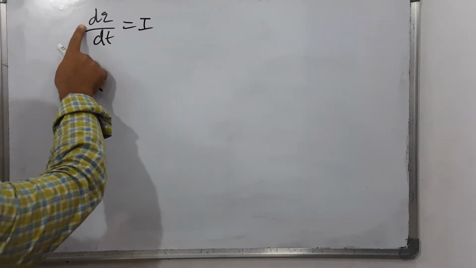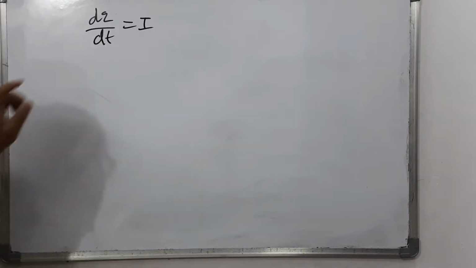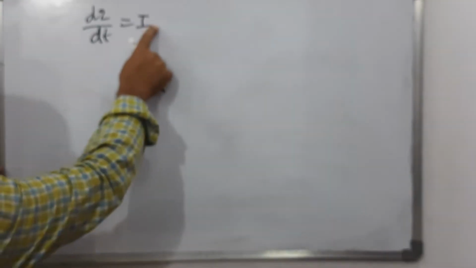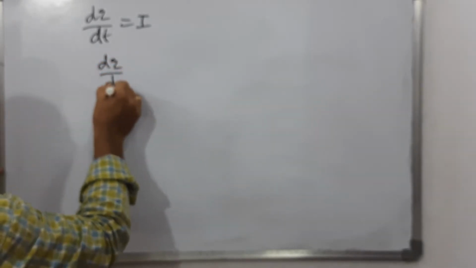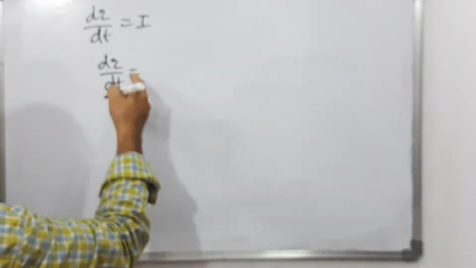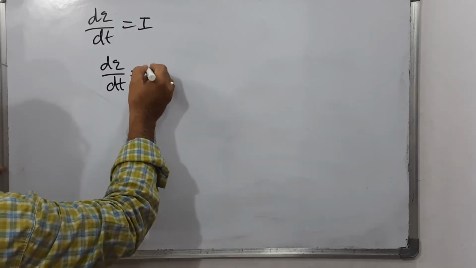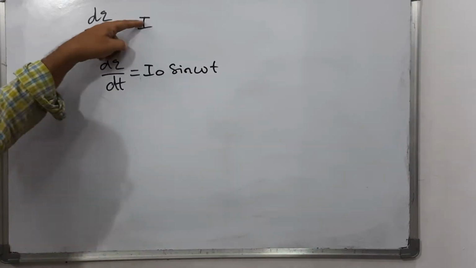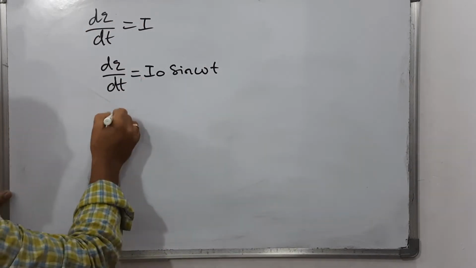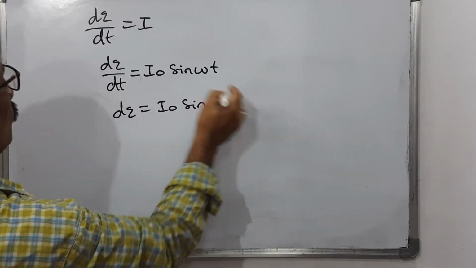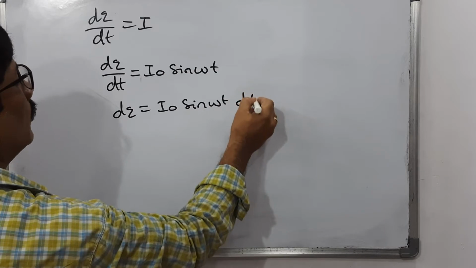You know already dq by dt is equal to current. That means the amount of charge flowing through a conductor in 1 second is called current. You just write this dq by dt as it is. But in the place of this I symbol, I is the symbol for instantaneous current in the AC circuit. So you can write it as I naught sin omega t. We already discussed I is equal to I naught sin omega t. Just write this I naught sin omega t as it is. You just bring this dt here.